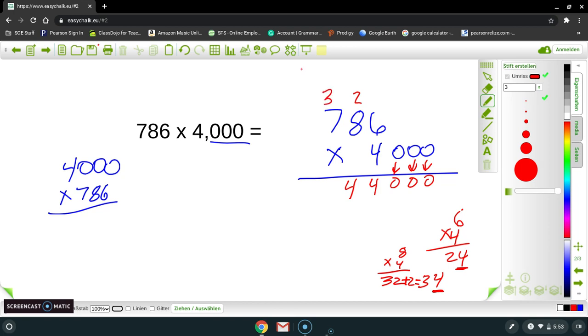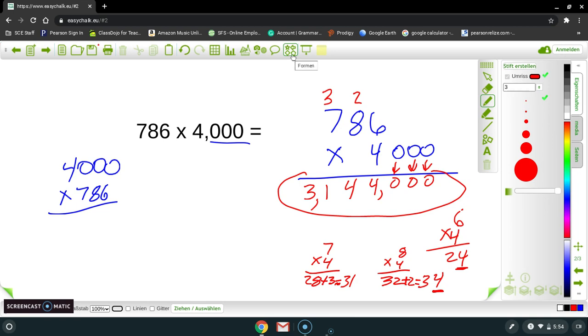So my last number, this is it. When I'm done with this one, I'm finished. I'm going to do 7 times 4. 7 times 4 is 28. However, I have 3 that I regrouped that I have to add to it. So what is 28 plus 3? It's 31. And since this is my last number, I don't have to regroup it. I just put in the 31. So my answer is 3,144,000. This is my entire answer.